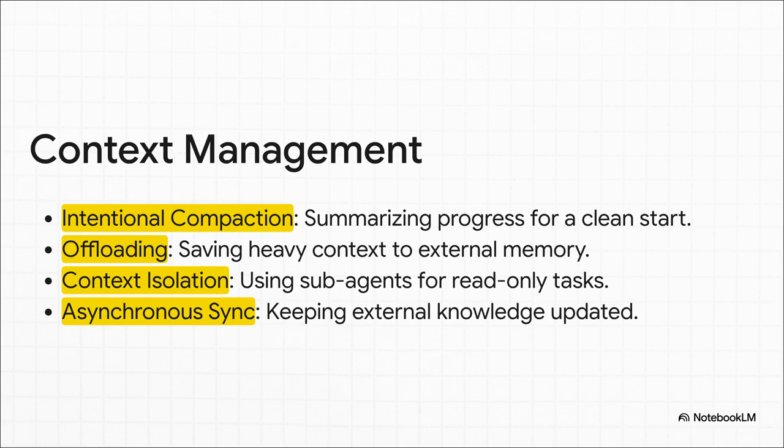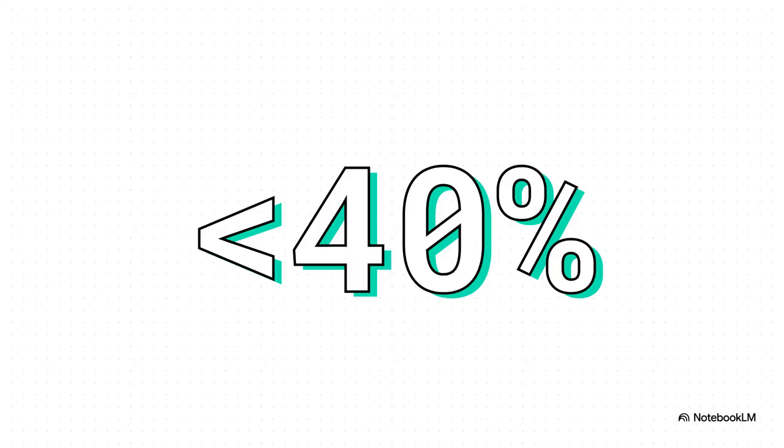Experts have a whole toolkit of techniques to do this. They'll intentionally compact the history, basically summarizing the progress to keep the context clean and focused. They offload huge files to an external memory so they aren't clogging up that precious workspace. They even use sub-agents to isolate certain tasks and keep everything on track. And all of these different techniques, they all serve one very specific quantifiable goal. The pros aim to keep that context window's usage below a clear threshold, just 40%. That 60% buffer, that's what prevents the errors. That's what stops the AI from getting confused, and it's what keeps the final output incredibly sharp and accurate.